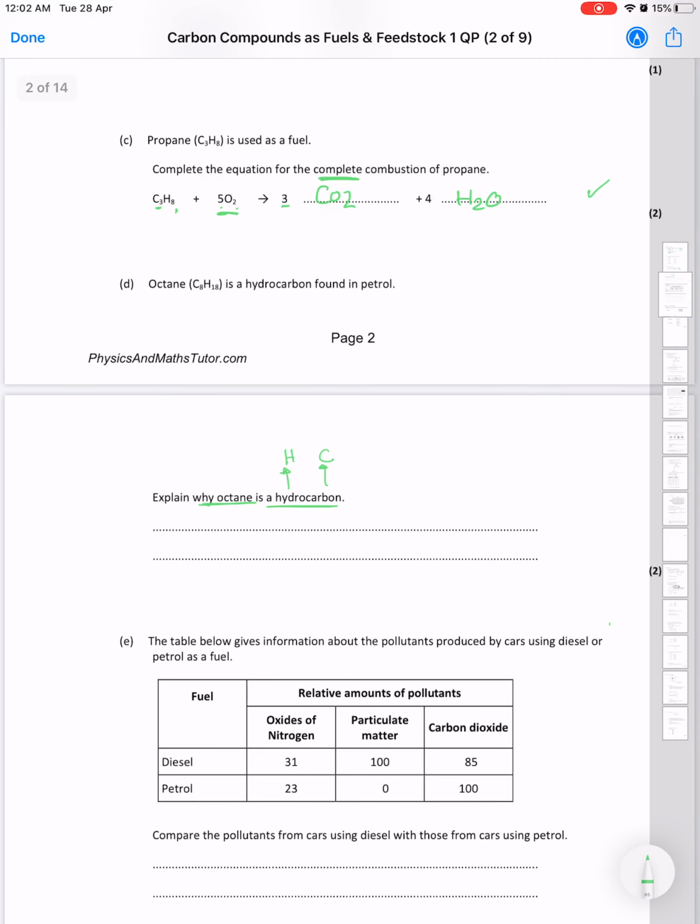Surprisingly, the second mark is for writing the word "only", because as I mentioned, all organic compounds contain carbon and hydrogen. So I'm going to write here: it's a hydrocarbon because it contains hydrogen and carbon, and I won't forget the word only. Okay.